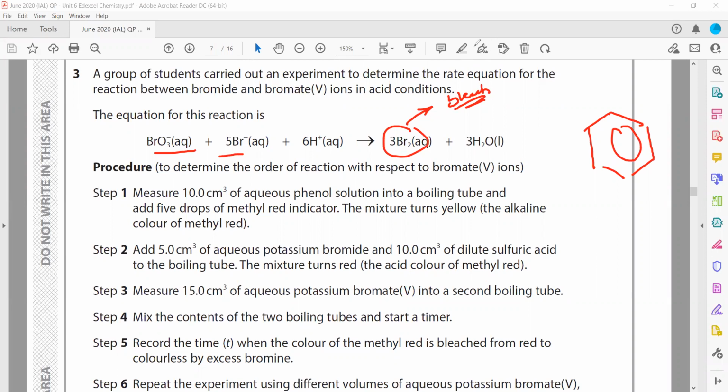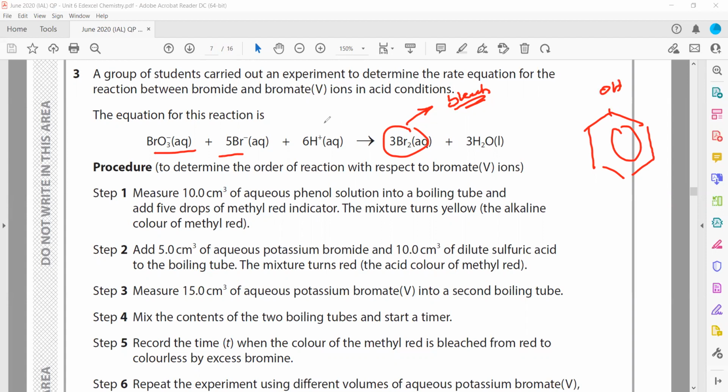So how do we determine the rate of reaction? By how much time the indicator takes to turn colorless, or bleach completely. If it bleaches in a short time, then we say the reaction is fast. If it takes longer to bleach, the reaction is slower. So bromine is used as an indicator here. But why are we using phenol? Why not without phenol?